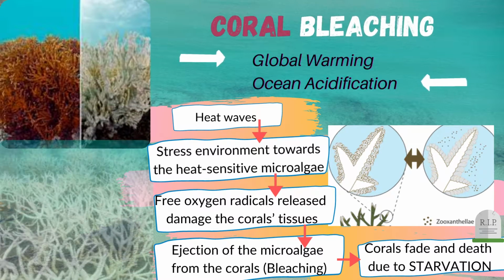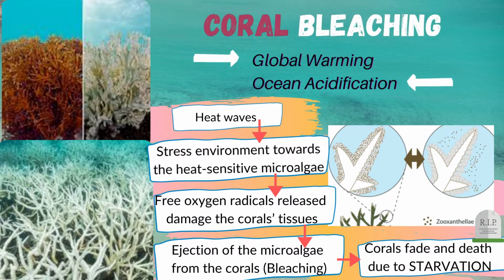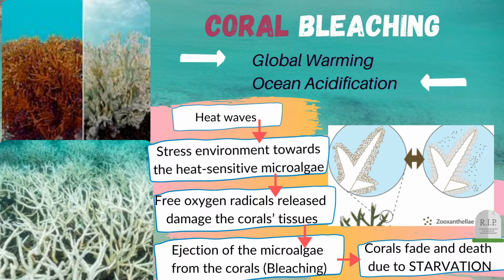However, global warming that causes the rising of temperature has threatened the life of coral reefs. Studies found that even if global ocean surface temperature increases by only 2 degrees Fahrenheit, it is able to lead to the coral bleaching events. Moreover, scientific studies found that the lowering of the pH due to the absorption of carbon dioxide into the ocean that makes the ocean acidic also reduces the population of corals.